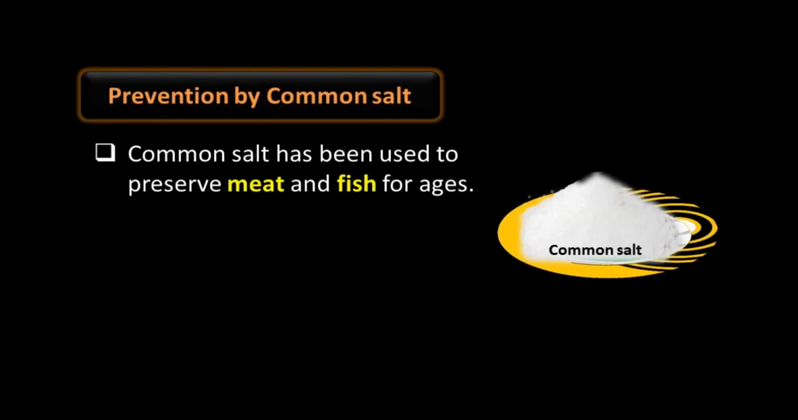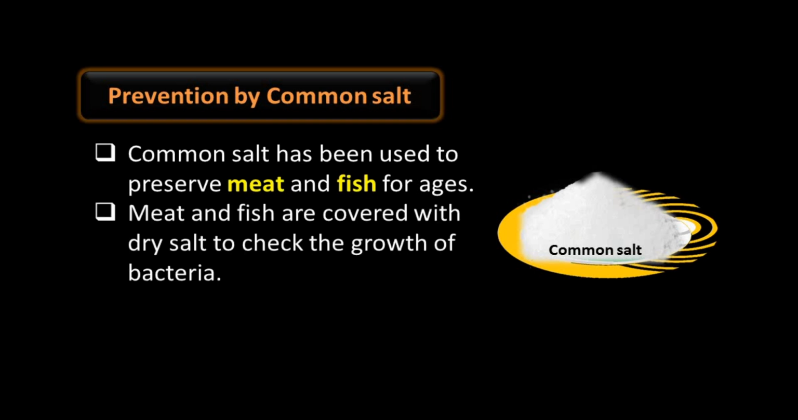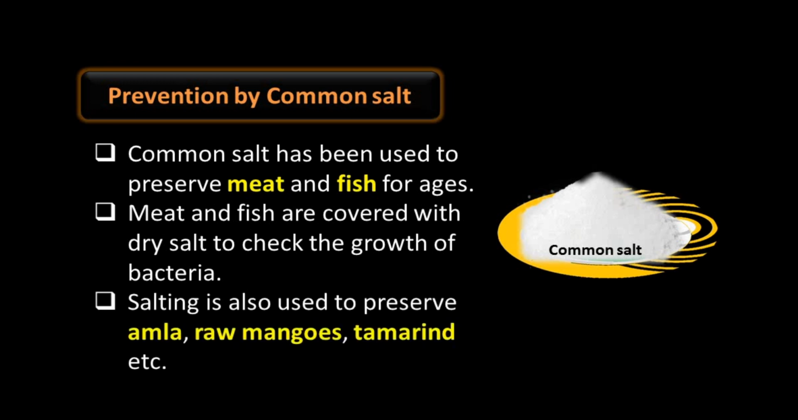Common salt. Common salt has been used to preserve meat and fish for ages. Meat and fish are covered with dry salt to check the growth of bacteria. Salting is also used to preserve amla, raw mangoes, tamarind, etc. So common salt is used for preserving meat and fish for a longer time, and also for preserving fruits like amla, raw mangoes and tamarind.